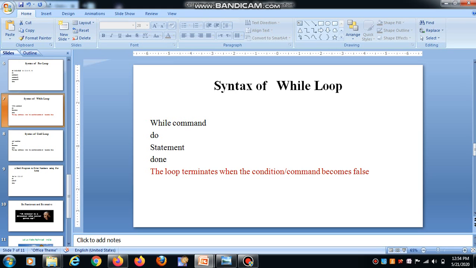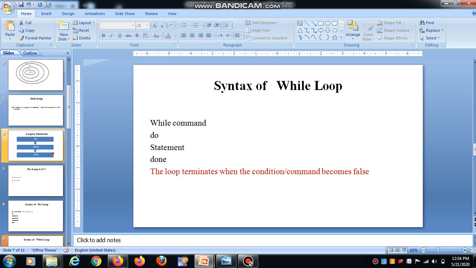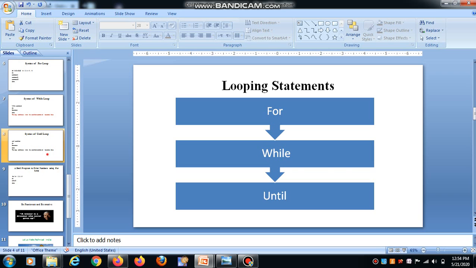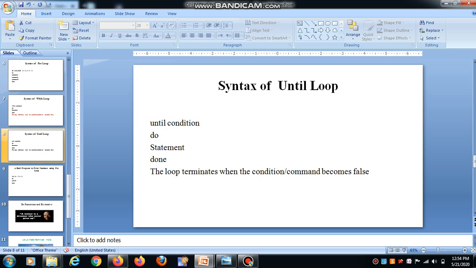Similarly, the third looping statement is until. Until condition, do statement, done.